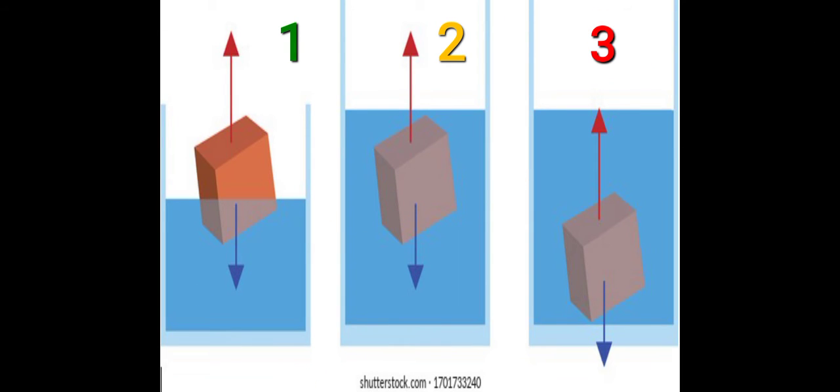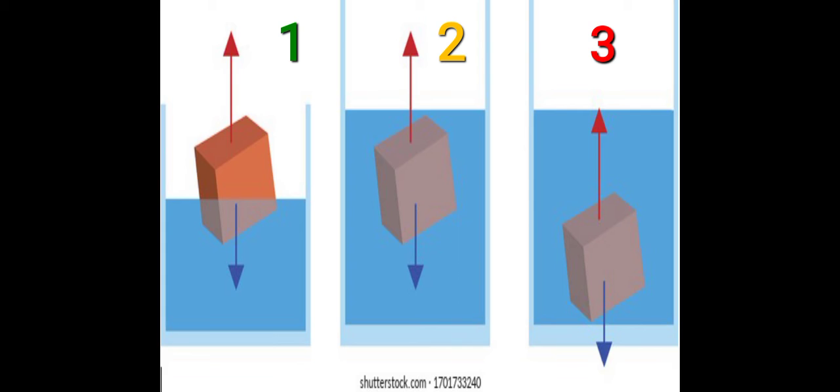So here are three cases. In case 1, the body floats partly submerged. In case 2, the body floats just inside the liquid surface. And in case 3, we can see that the body sinks. Now let me tell you why these things are happening.